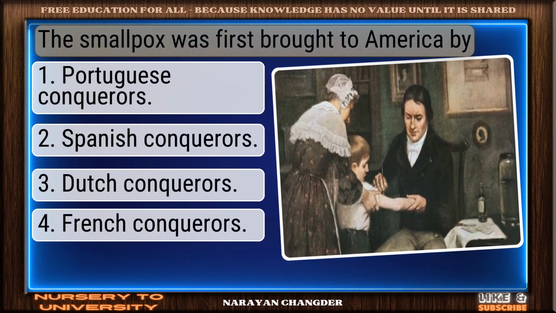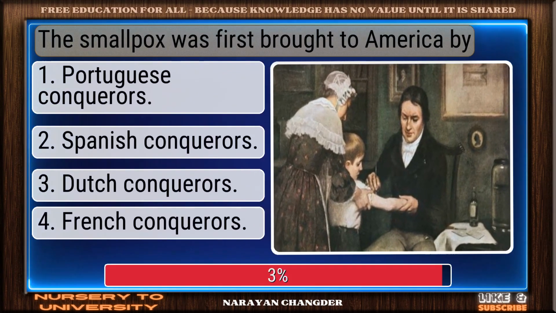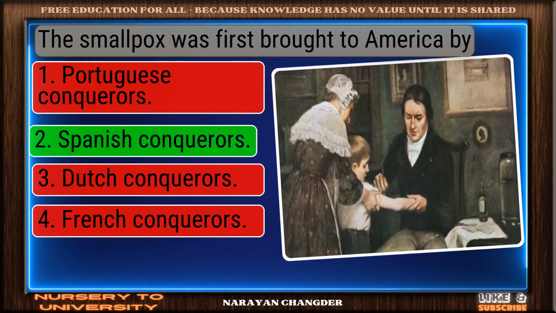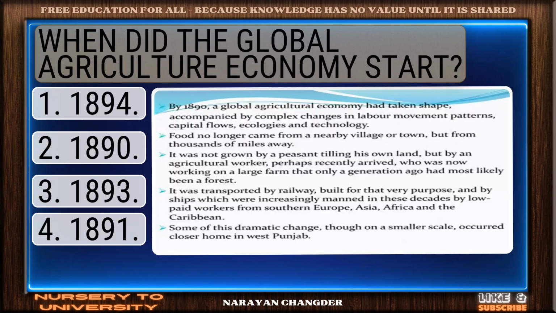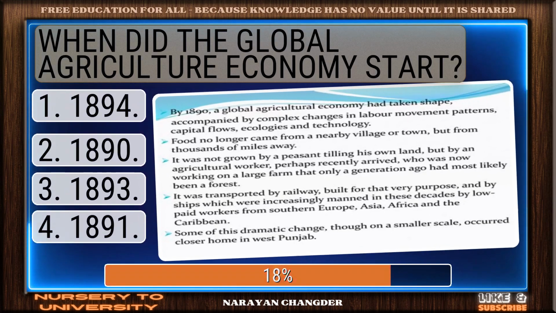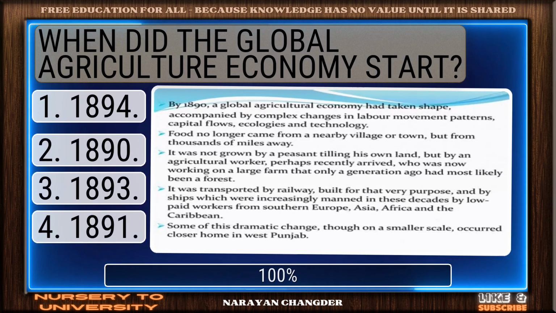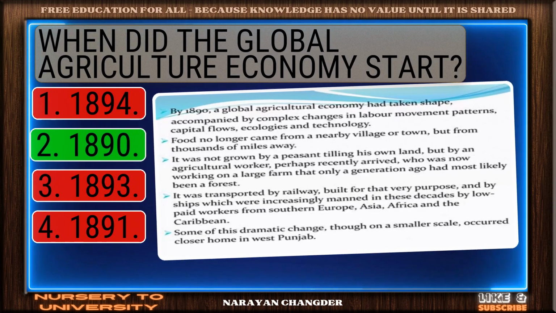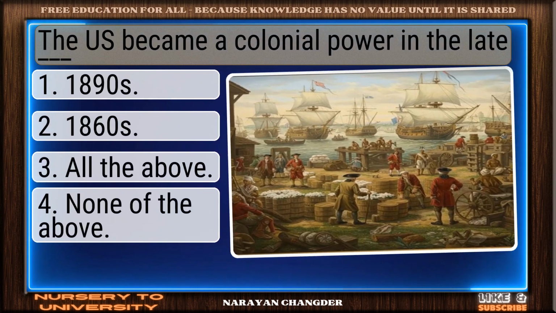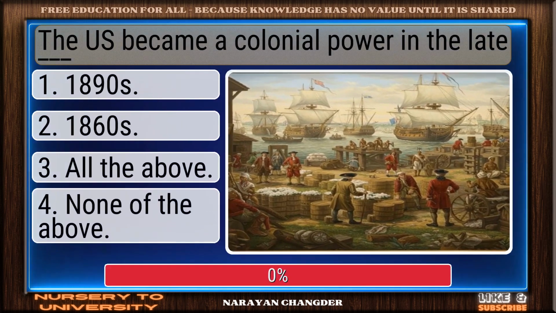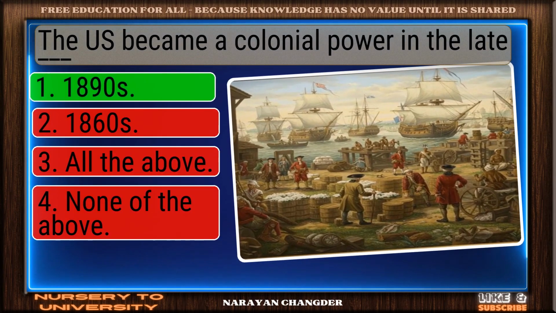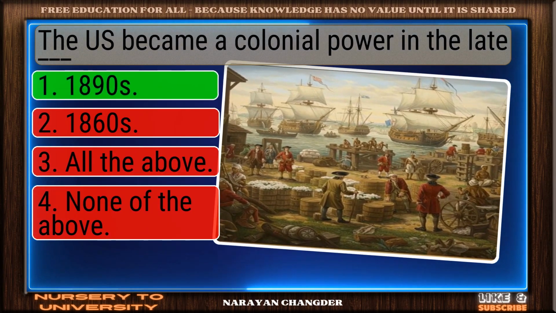The smallpox was first brought to America by? You're right. Spanish conquerors is correct. When did the global agriculture economy start? Sharp thinking. 1890 is right. The US became a colonial power in the late dash. Smart move. 1890s is accurate answer.